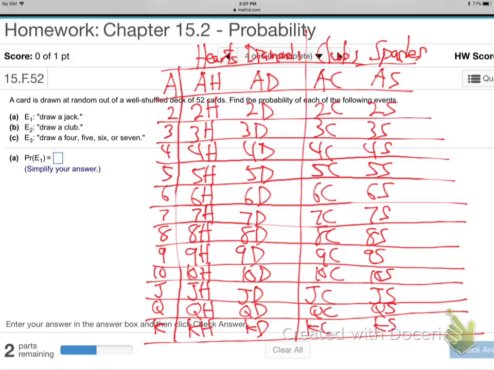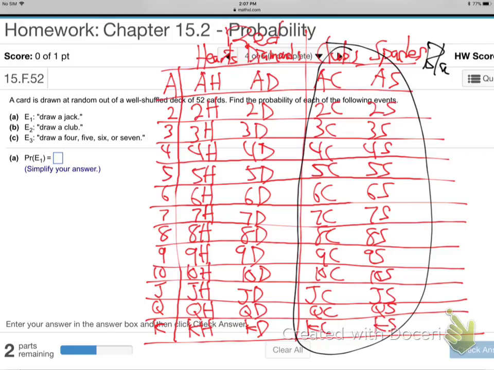There they are. 52 cards in all. The hearts and diamonds are red. All these ones are red. And all these ones here are black. So red and black. Okay, so that should take care of any questions they have for me.